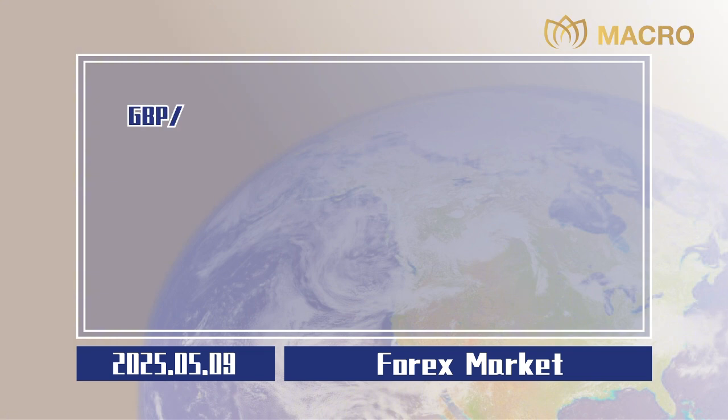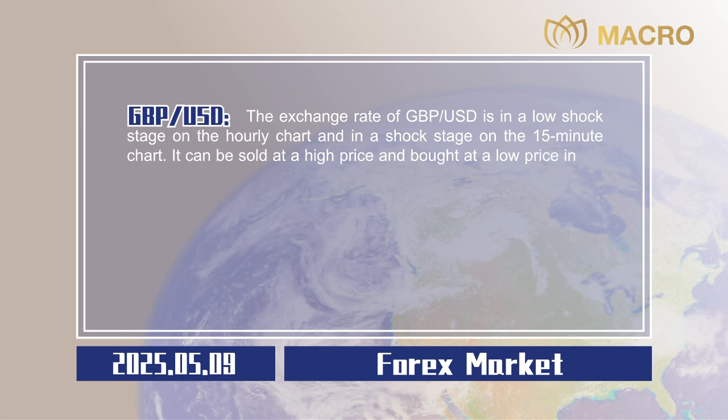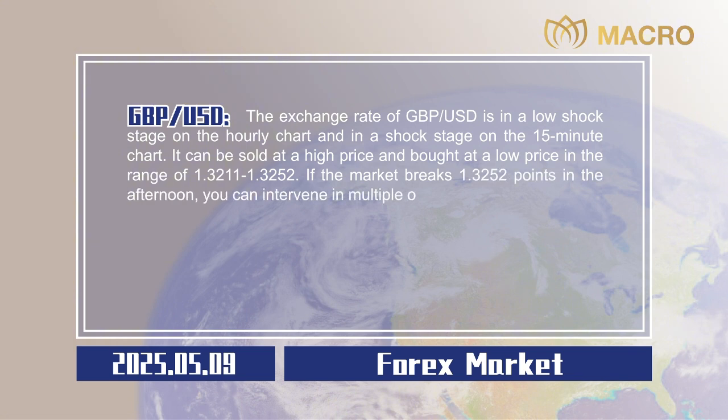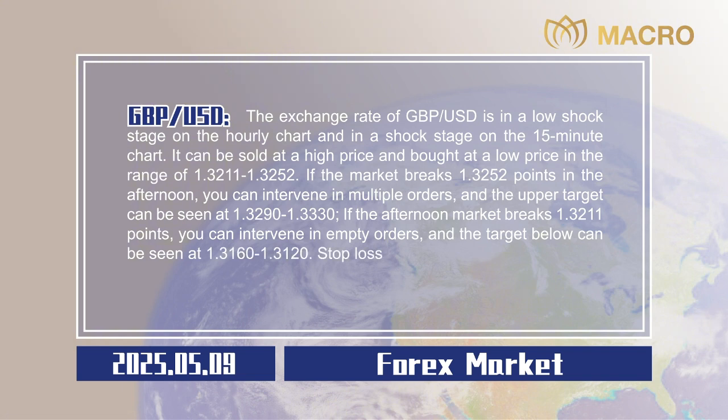Pound sterling to US dollar. The exchange rate of pound sterling to US dollar is in a low shock stage on the hourly chart and in a shock stage on the 15-minute chart. It can be sold at a high price and bought at a low price in the range of 1.3211 to 1.3252. If the market breaks 1.3252 points in the afternoon, you can intervene in multiple orders, and the upper target can be seen at 1.3290 to 1.3330. If the afternoon market breaks 1.3211 points, you can intervene in empty orders, and the target below can be seen at 1.3160 to 1.3120. Stop losses are all 20 points.